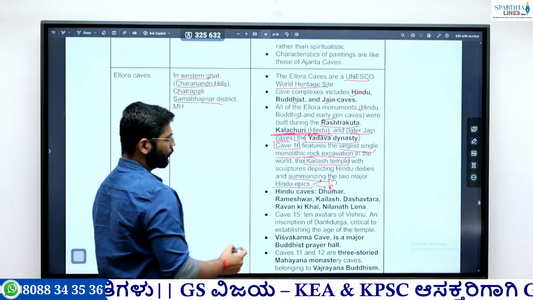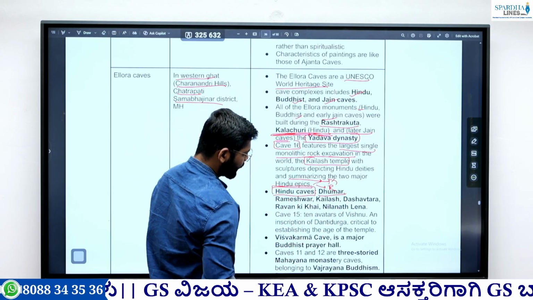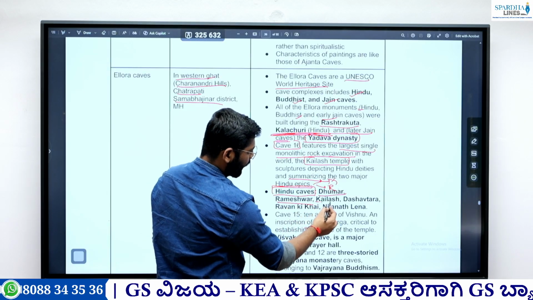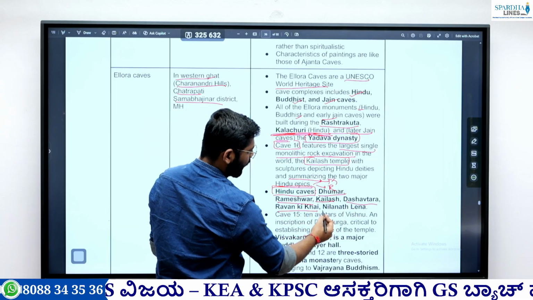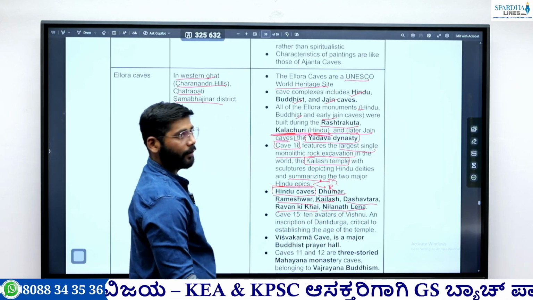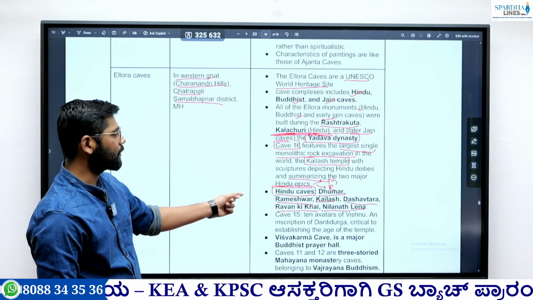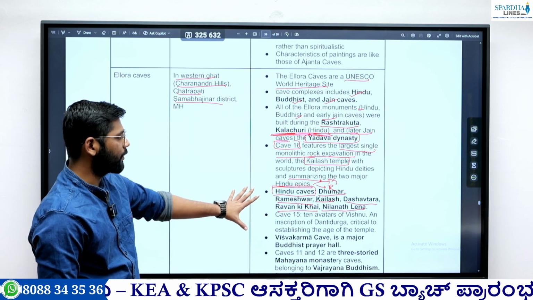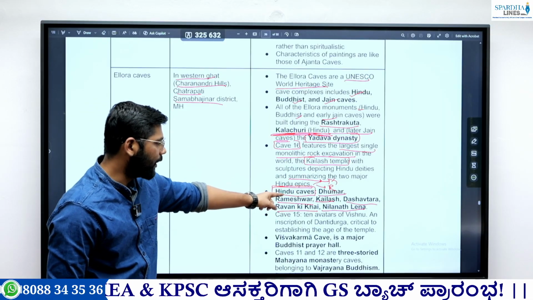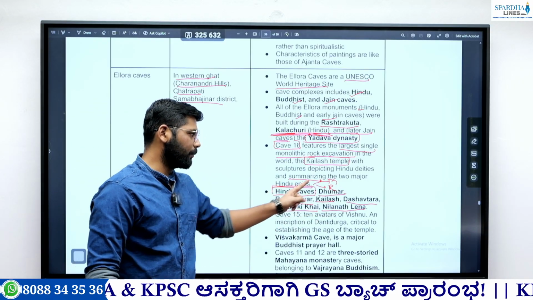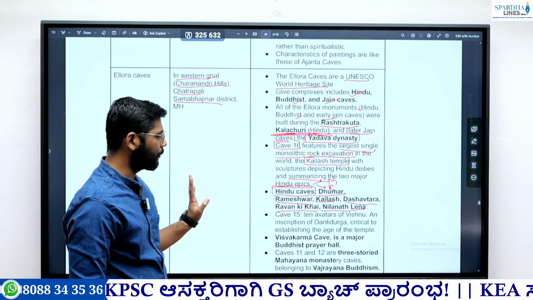Then there are the famous Hindu caves. Dhumar is a famous Hindu cave. Then Rameshwar, Kailas, Dashavatara cave, Ravan ki Khai, and Nilakant Lena. So Nilakant Lena, Ravan ki Khai, Dashavatara, Kailas, Rameshwar, Dhumar: these are the famous Hindu caves. Next time they might not mention Ellora, but they might mention something from this, and they will ask in which state they are located. So remember this.